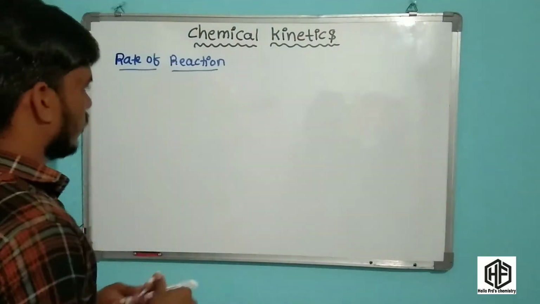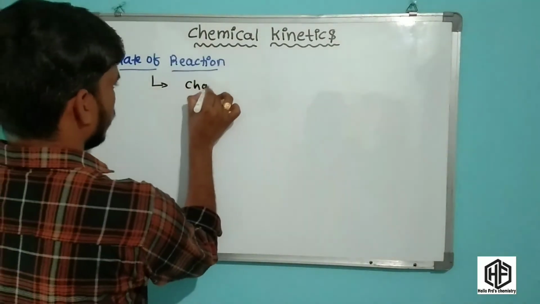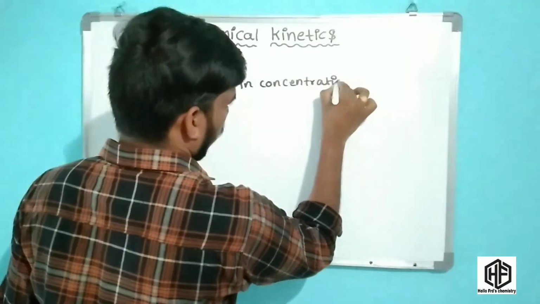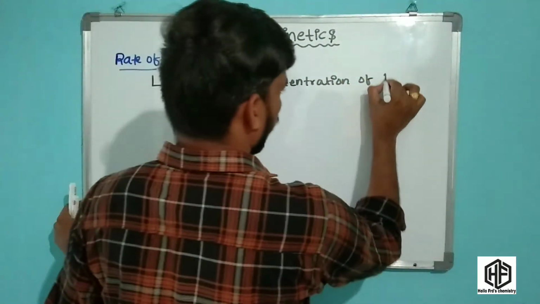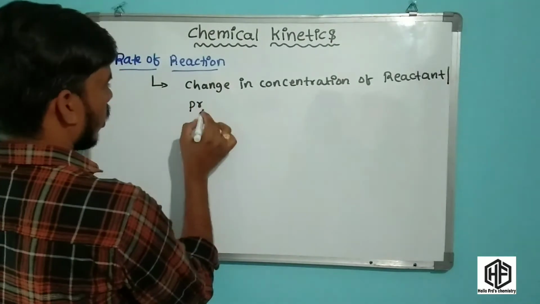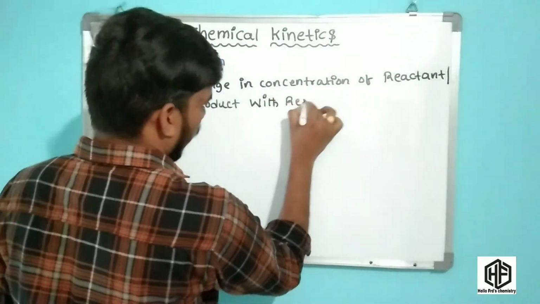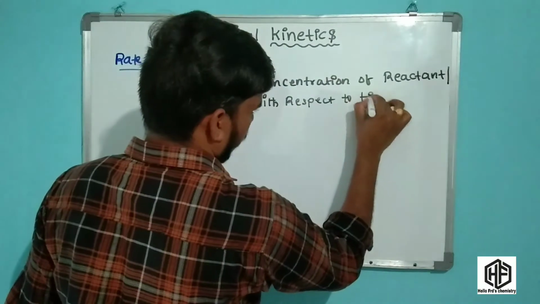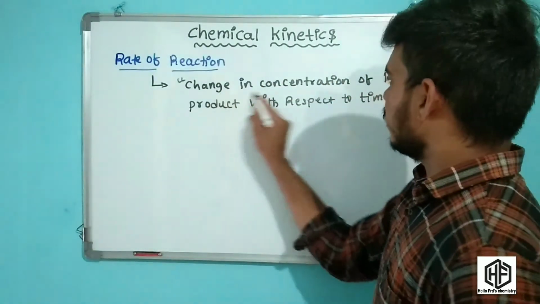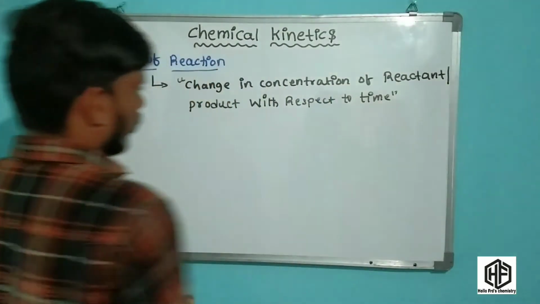Friends, what is rate of reaction? Rate of reaction is nothing but the change in concentration of reactant and the change in concentration of product with respect to time. That is called the rate of reaction.